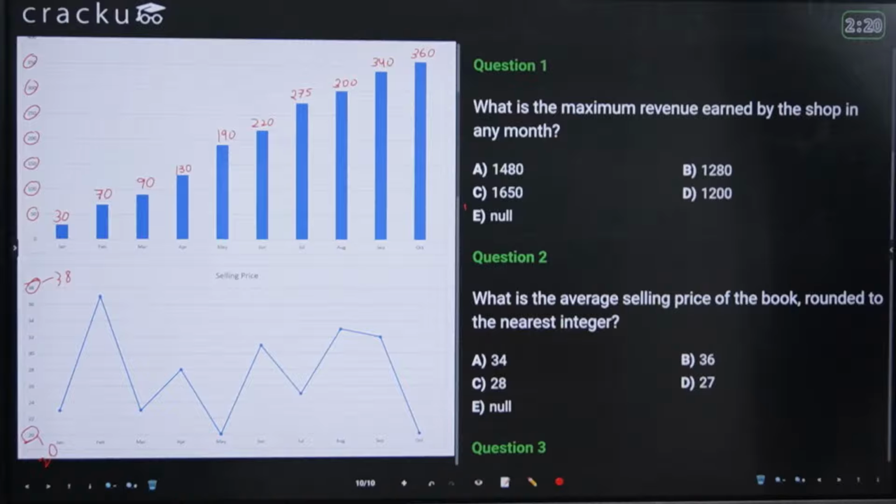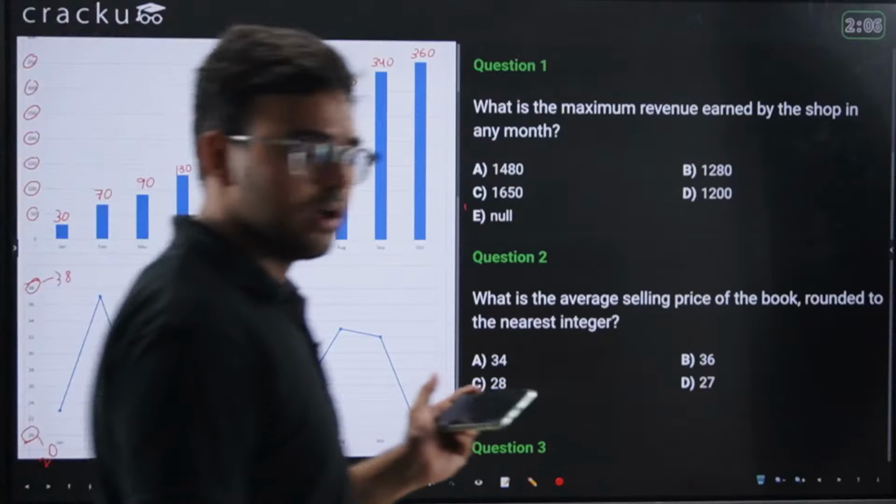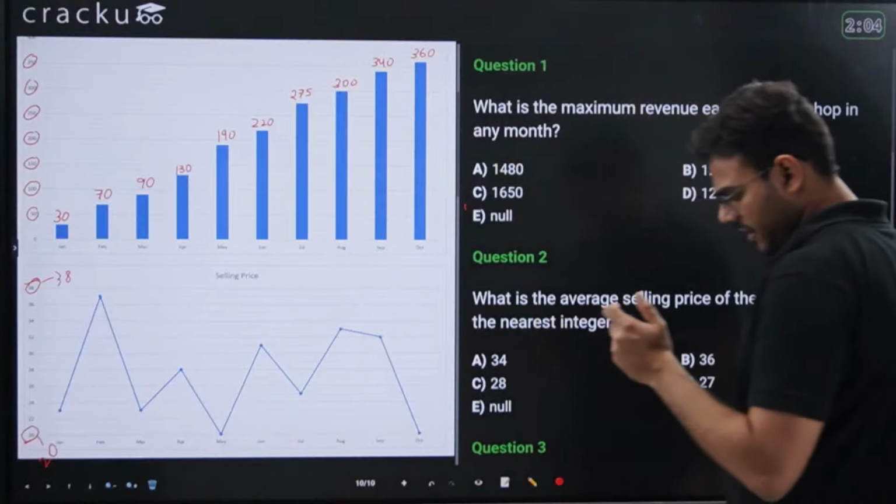So I'll write this down. Okay, so I'll just solve it for you. Should I just start solving? If it is not clear, I think I should solve this question.